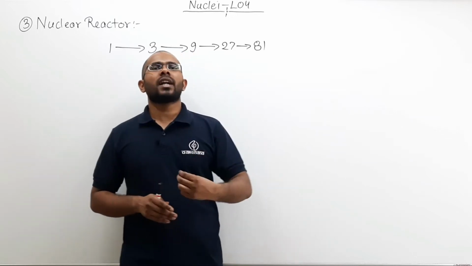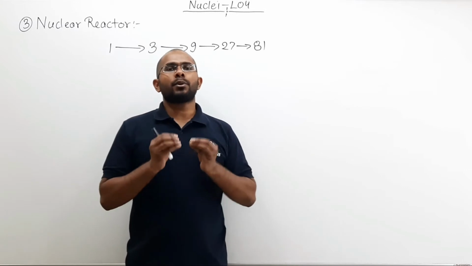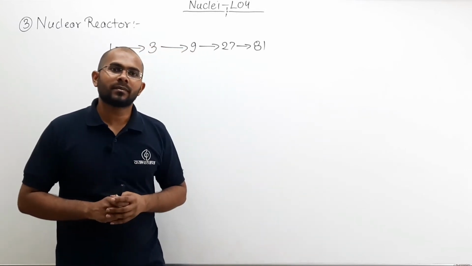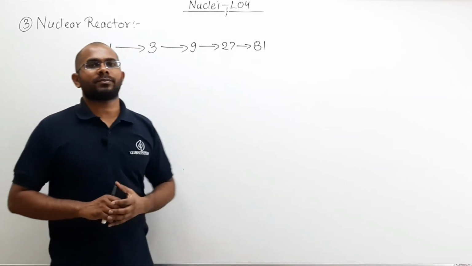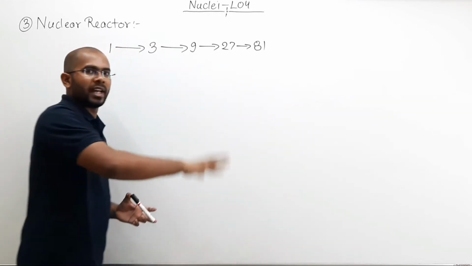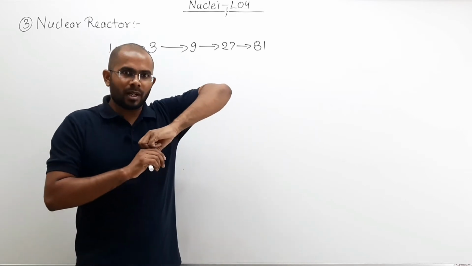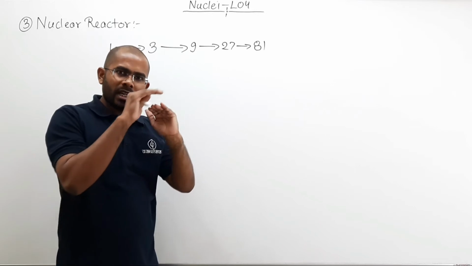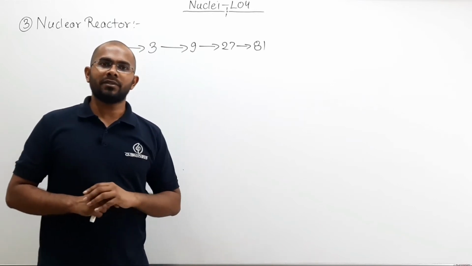We cannot use that to generate electricity. So if we want to generate electricity using the fission reaction, then we need to control this chain reaction so that the energy which is released does not become so large that there is an explosion. Energy should be moderated so that we can handle that much amount of energy.